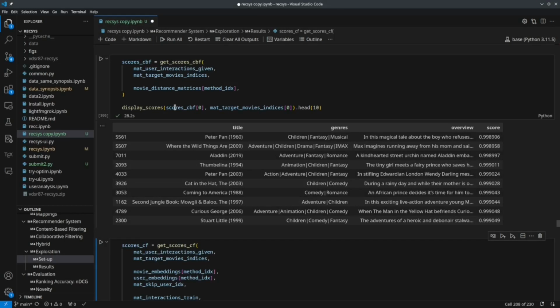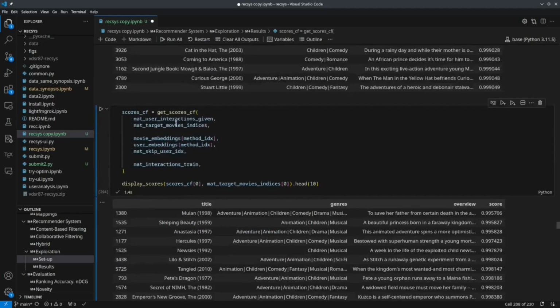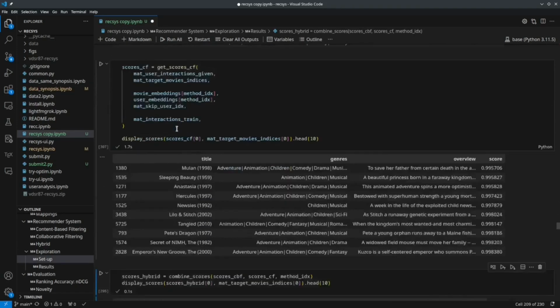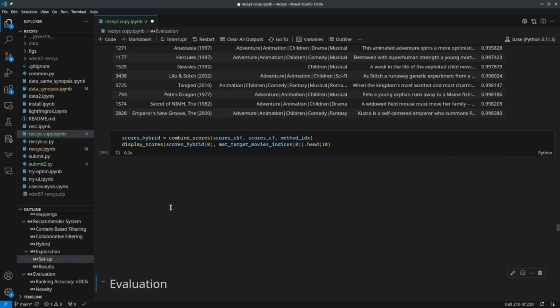These are the output scores of the CBF component. Now for the collaborative filtering component. There we go. And now to combine them.